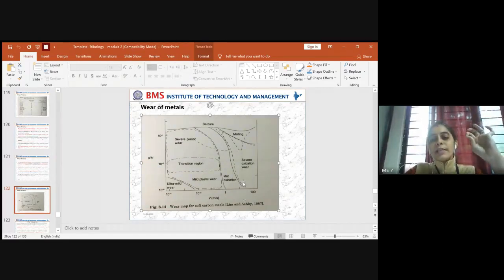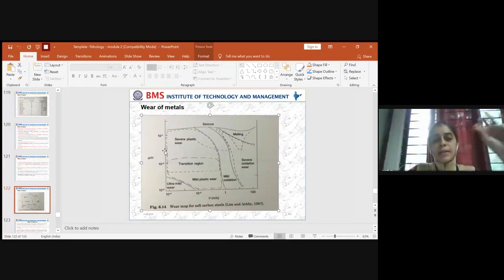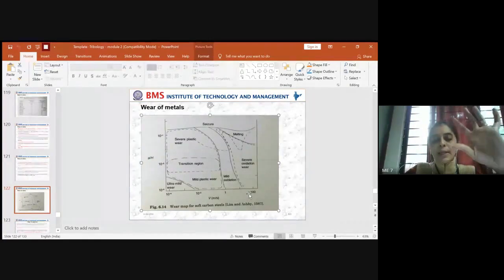This severe oxidation wear will not lead to melting until the pressure value of 10 to the power of minus 2, I guess. Once the pressure is about 10 to the power of minus 2 and the speed is nearly 50 meters per second, it results in the formation of melting.